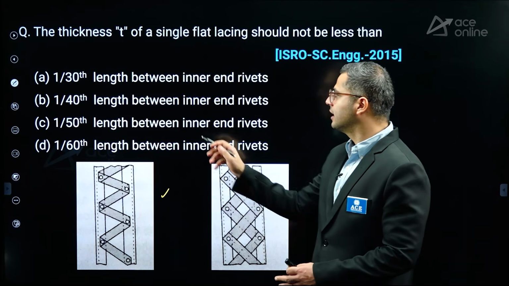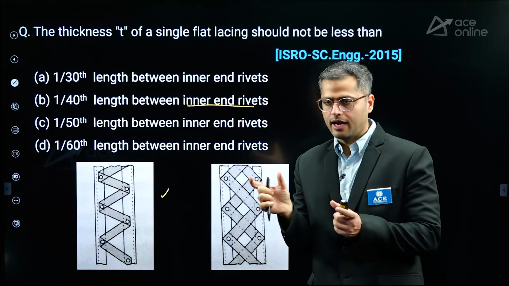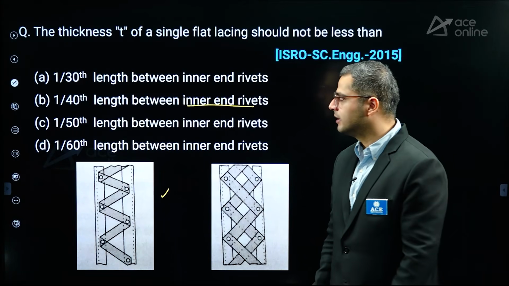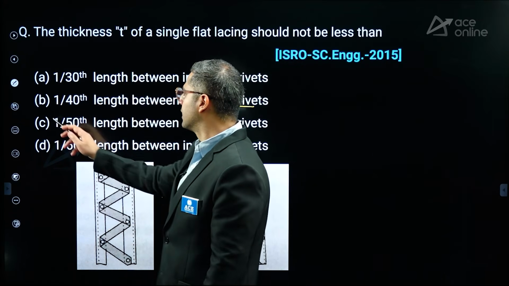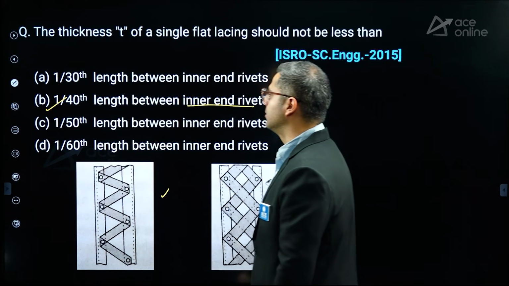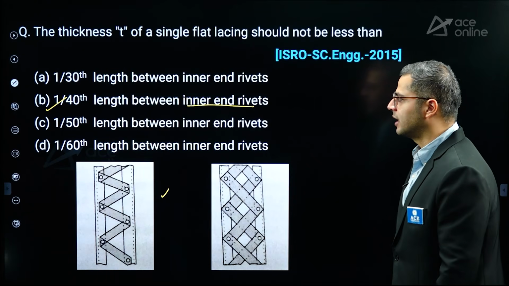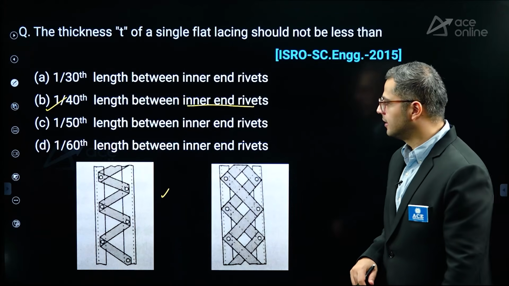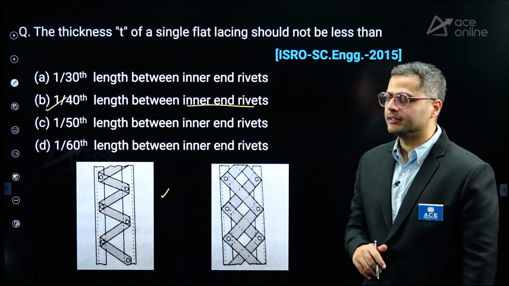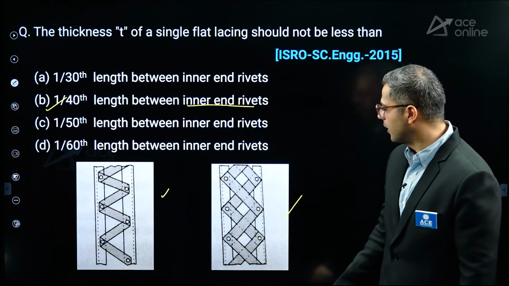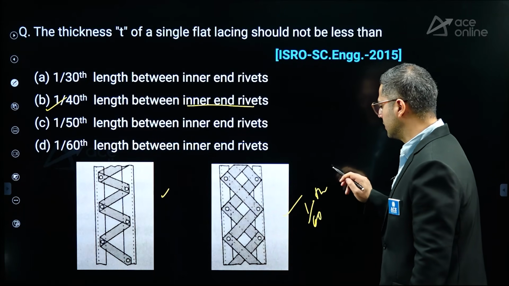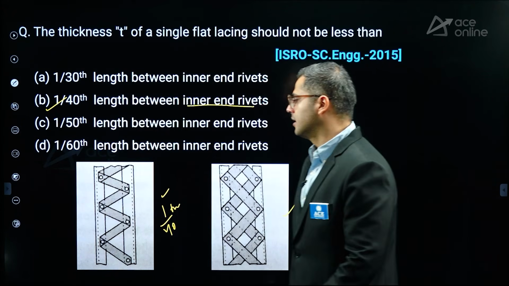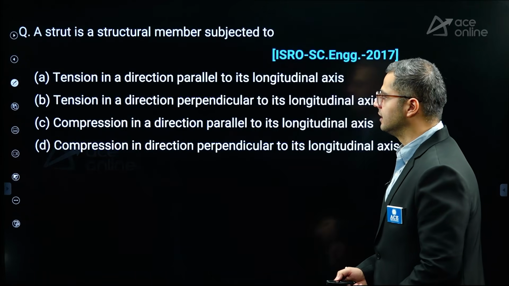Now the effective length generally can be considered as the distance between the inner ends of the rivets when a single bolt is there. So in this particular case, 1/40th times the length between the inner ends of the rivets, and 1/60th of the effective length of the lacing shall be considered in the case of double lacing system. So here 1/60th times effective length, and here 1/40th times effective length of a single lacing.